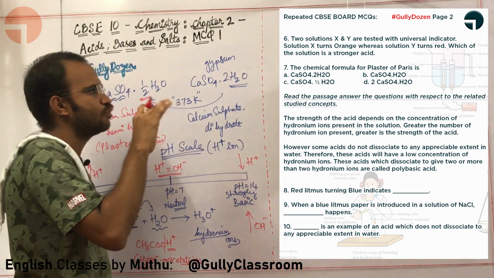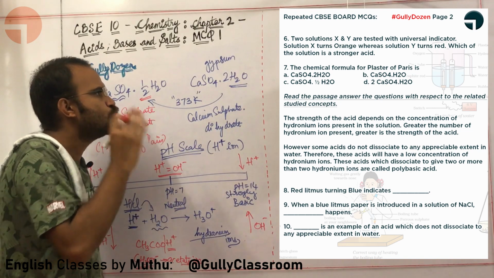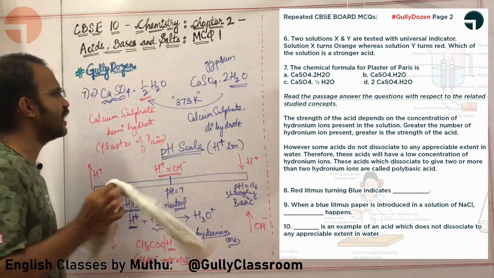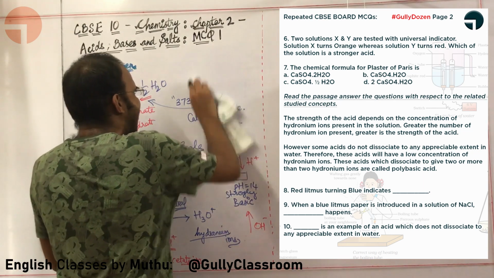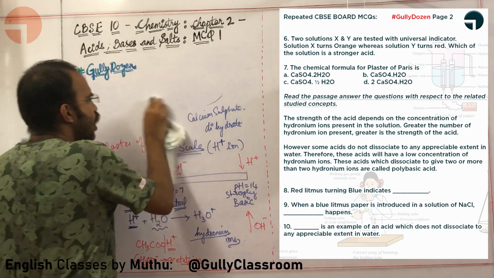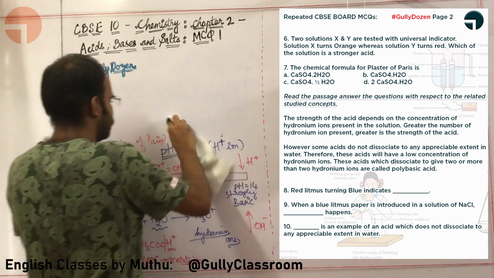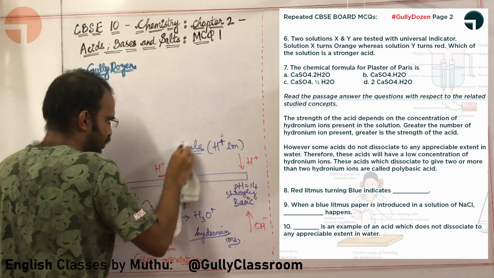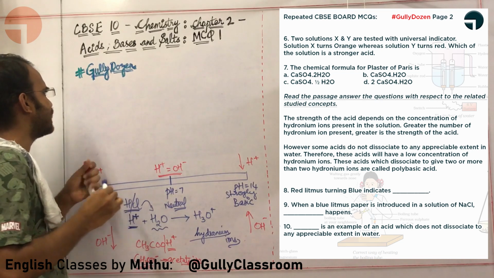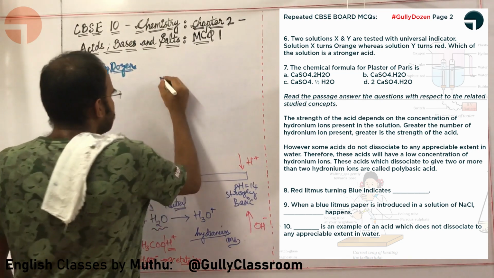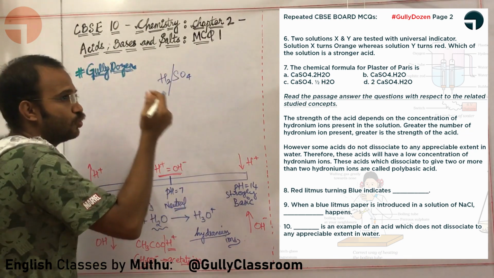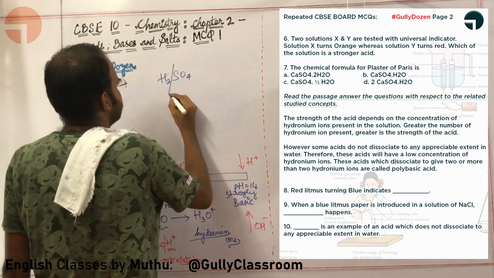Those acids which dissociate to give 2 or more hydronium ions are called polybasic acids. What is called a polybasic acid? An acid that combines with water in order to give 2 or more H plus ions. Let us try to recall which acid that we know gives 2 or more H plus ions.